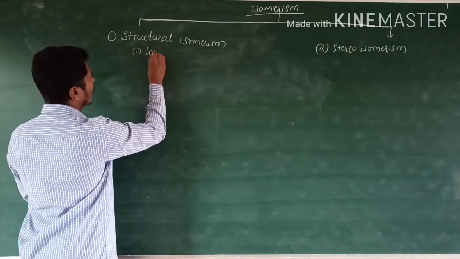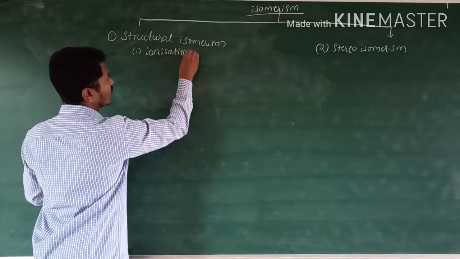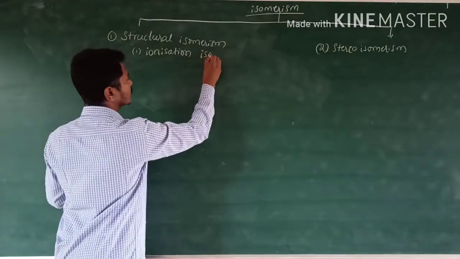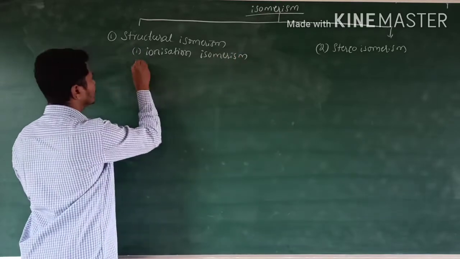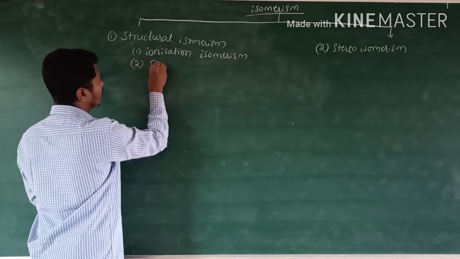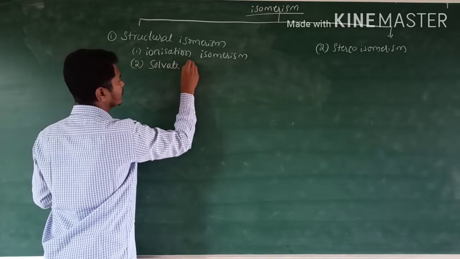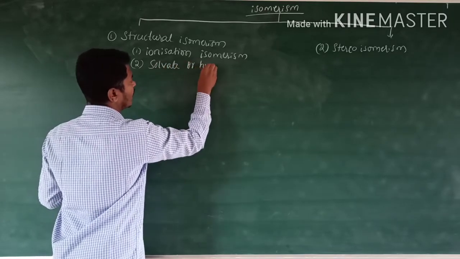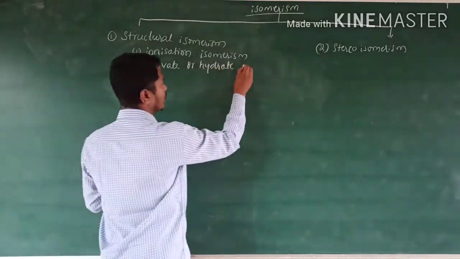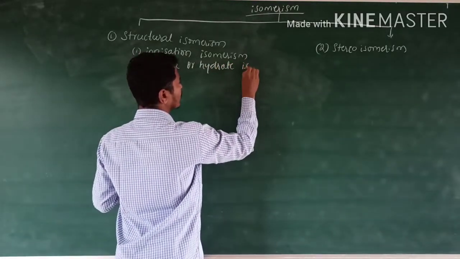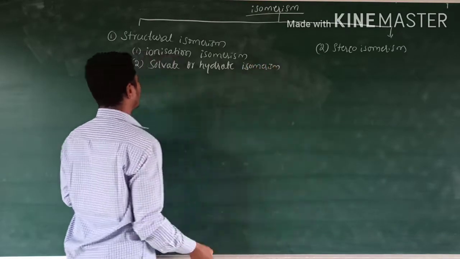That is ionization isomerism. Second one is solvate or hydrate isomerism.